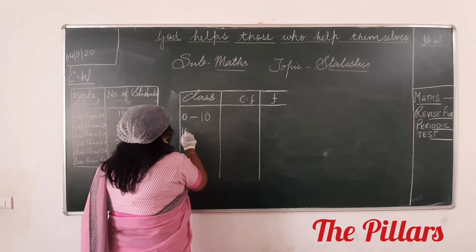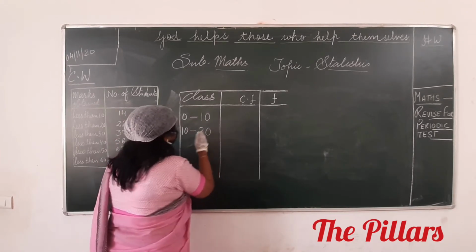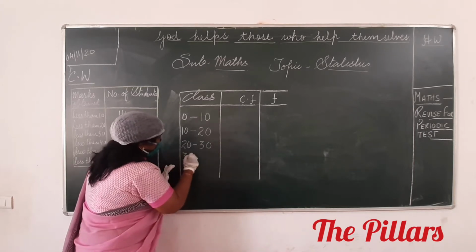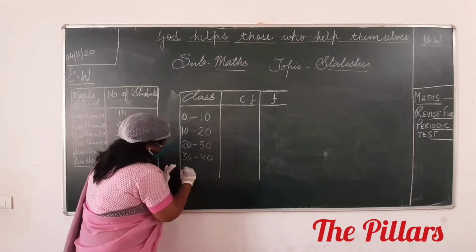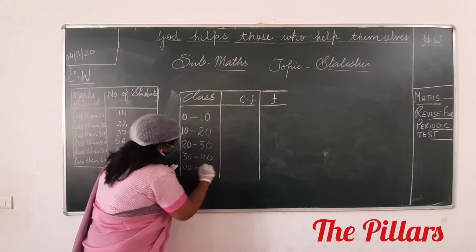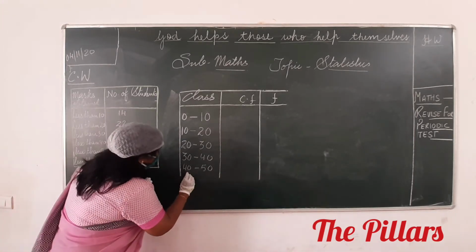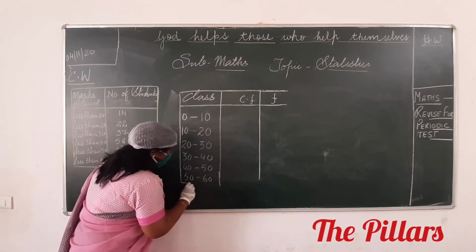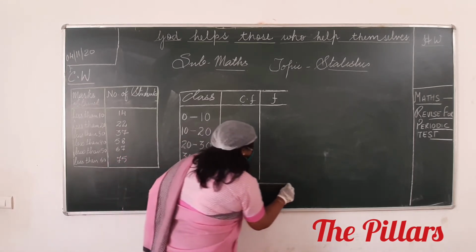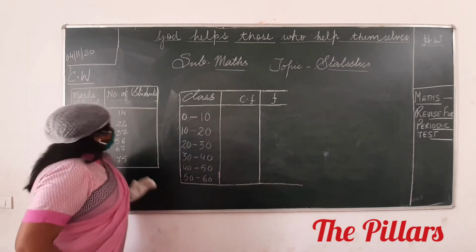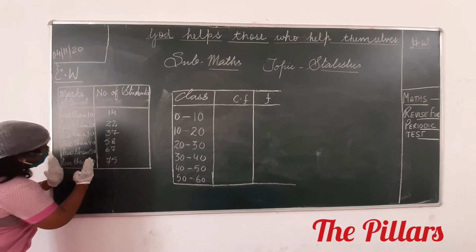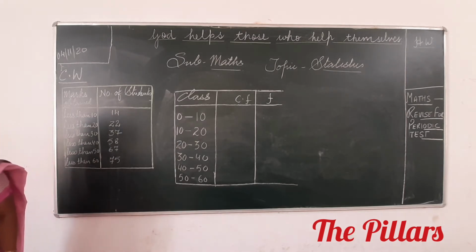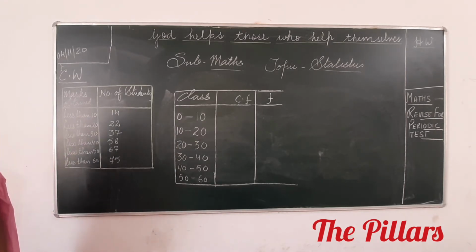Then 20 to 30, 30 to 40, 40 to 50, 50 to 60. Less than 60 will come under this interval. Yes or no? So we have converted this less than class interval to an exclusive class interval. Clear to all of you?